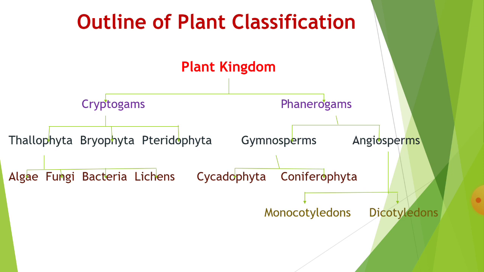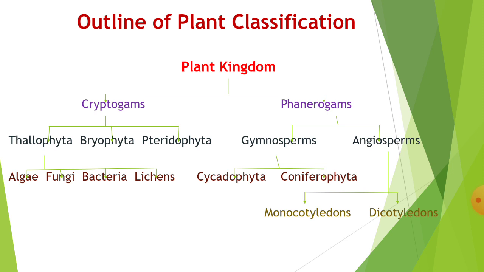So this is the basic criteria of classification of plants: from primitive to advanced, from lowest to highest, from simple to complex, from water to land. The first plant groups are present in the water or nearby water, and then plants are transferred onto the land.